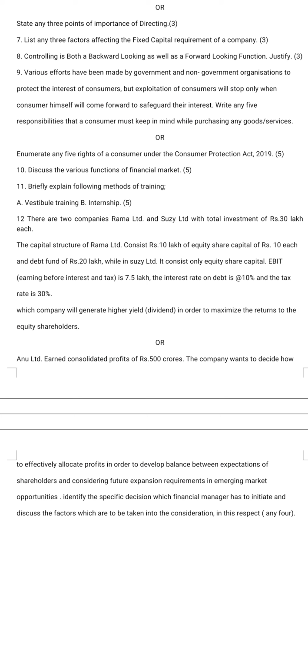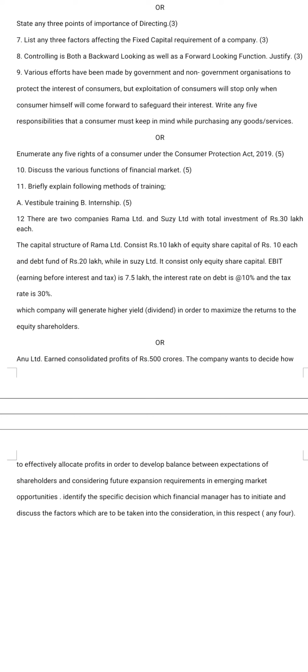Now question number 9 will be for you. Various efforts have been made by the government and non-government organizations to protect the interest of consumers, but exploitation of consumers will stop only when consumers themselves come forward to safeguard their interests. Write any 5 responsibilities that a consumer must keep in mind while purchasing any goods or services.